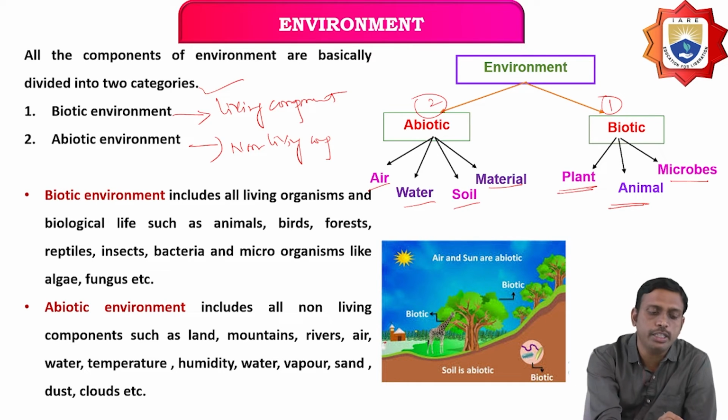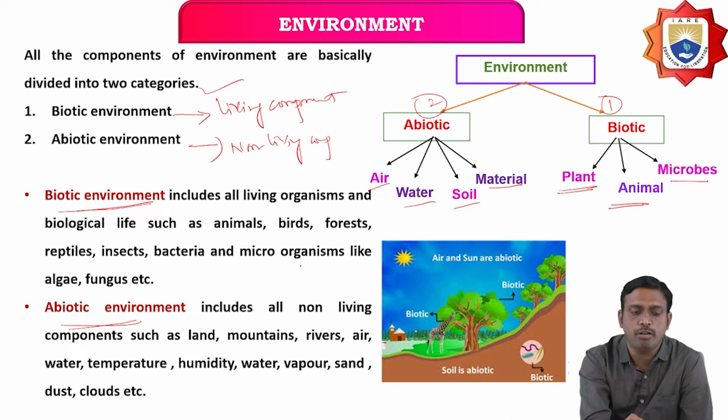Now what does the biotic environment include, and what is the abiotic component?